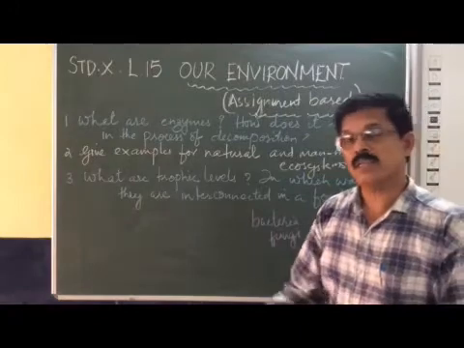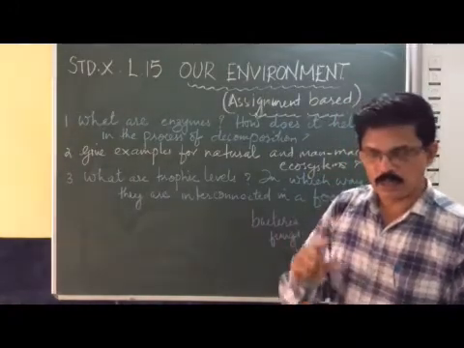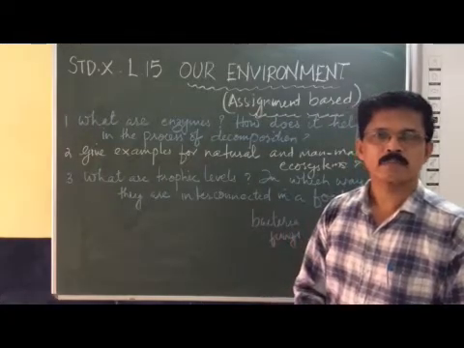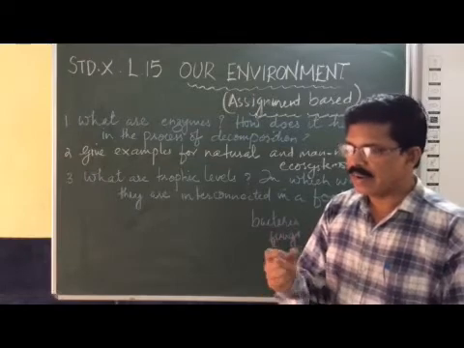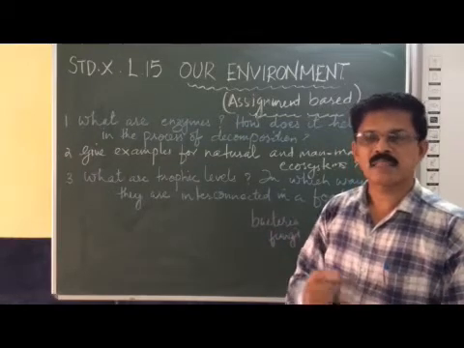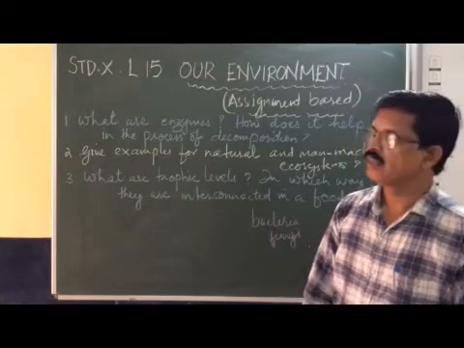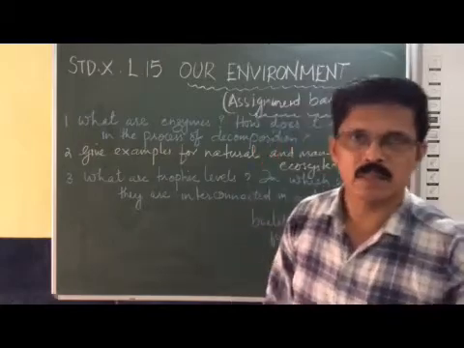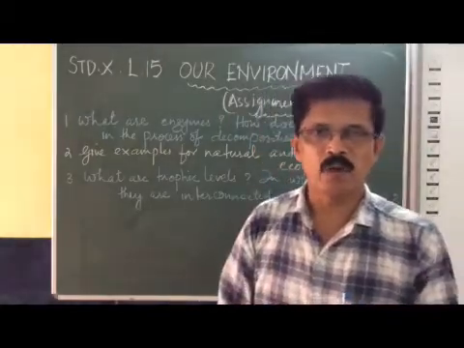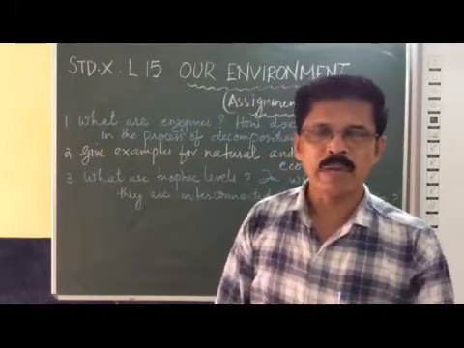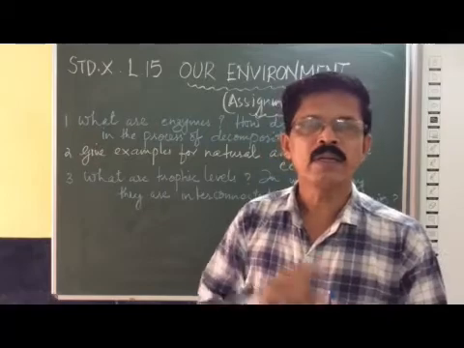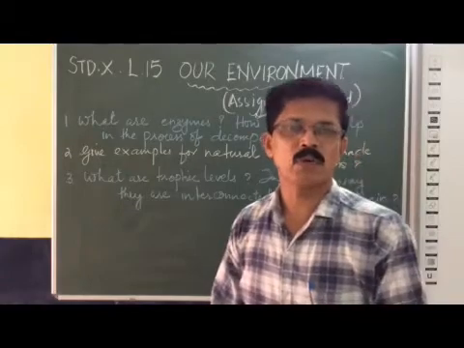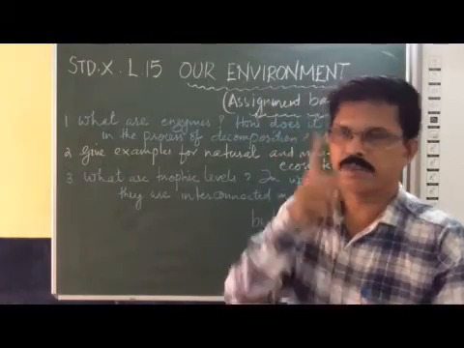You got it? So what is an ecosystem? An ecosystem is a small area, a small piece of land where biotic and abiotic factors interact with each other and sustain life. So a part of nature where biotic and abiotic components interact with each other. Such an interacting unit of abiotic and biotic components is called an ecosystem. The study of ecosystem is ecology. Ecology is the study of ecosystem or the study of nature. We got it very clear.